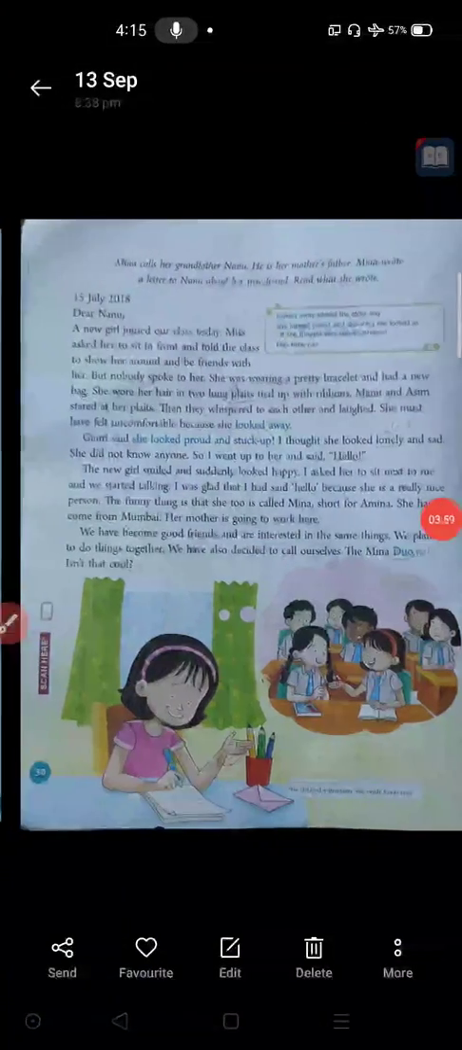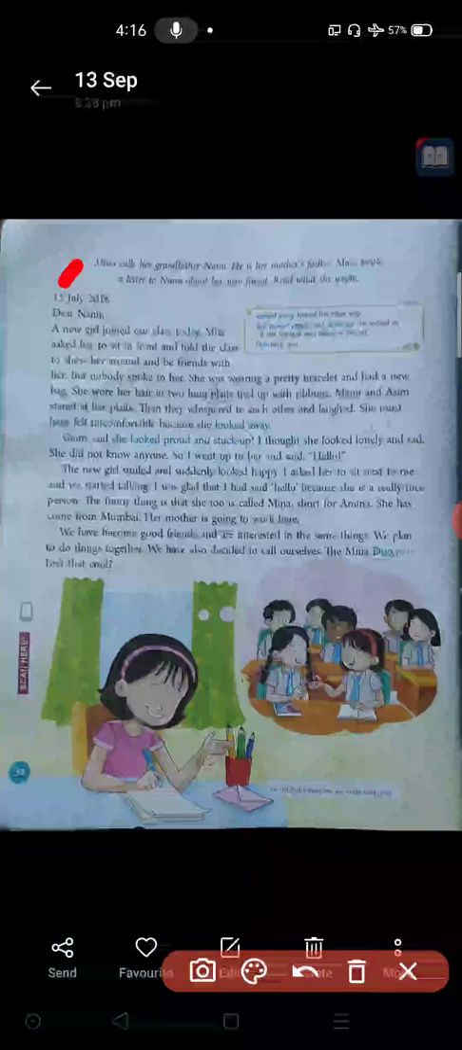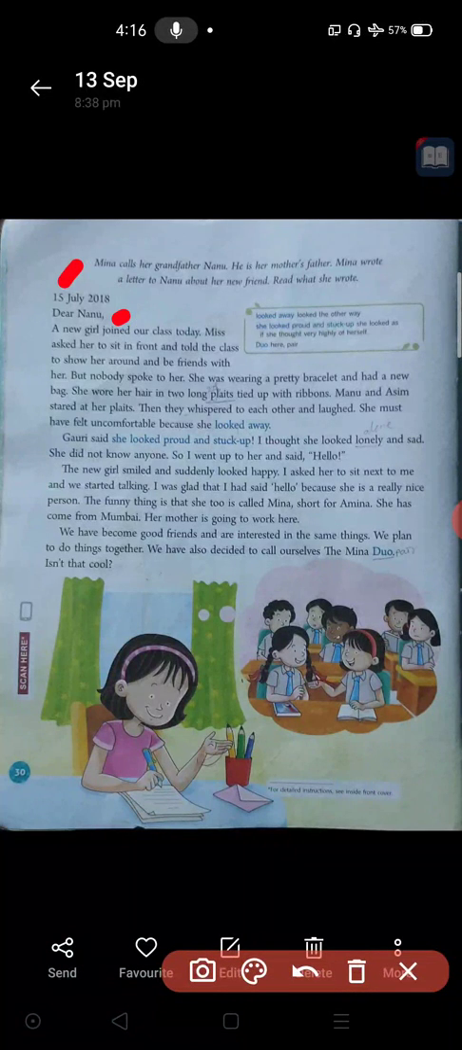Okay. 15th July. When we are writing the date, we need to mention 15th July 2018. Meena wrote this letter on that day, 15th July 2018. Dear Nanu, it means dear grandfather or grandpa. If you are writing a letter to your father, it means dear papa, or dear mummy if you are writing to your mother. Or if you are writing to your friend, what will you write here? Dear friend. Like that we have to mention here.